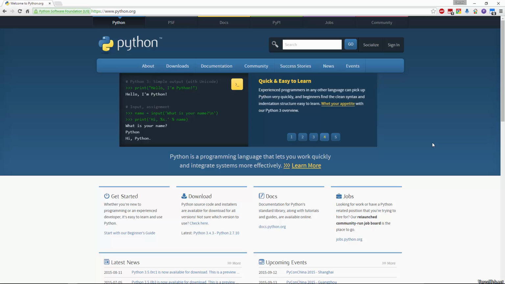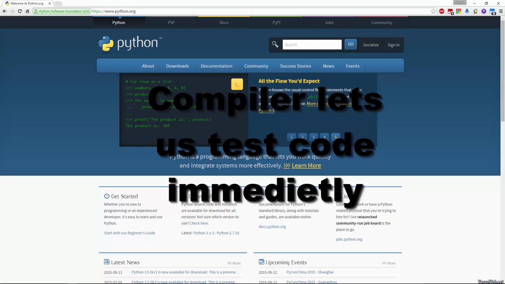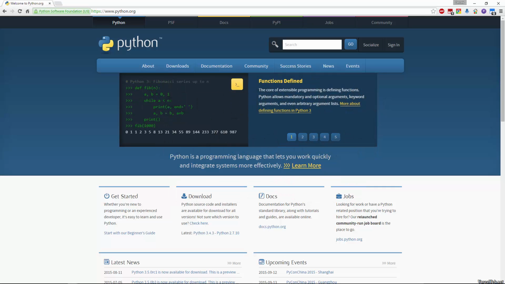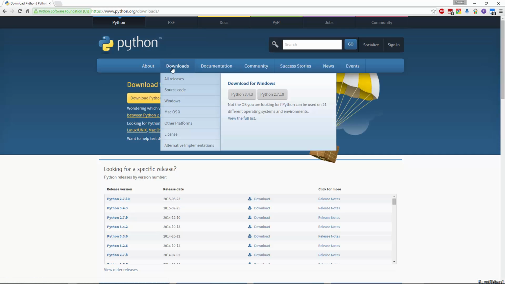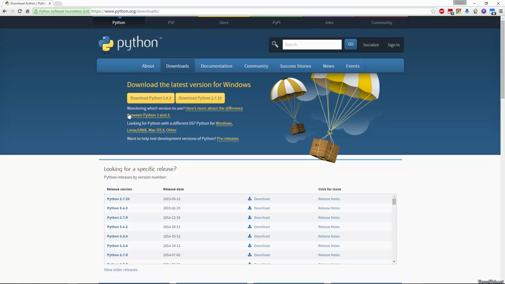We are going to need something to work with Python code first of all. And so to be able to test our code to see what it does, we need a compiler. And a compiler compiles our code. So we're going to use Python's own compiler. It is very easy to use and will work for everything we will do in this series and more. So if you go to the Python website, python.org, then go to downloads and click on it, and it should figure out which one you need. You want the one whether you're on Windows, Mac, or anything else.